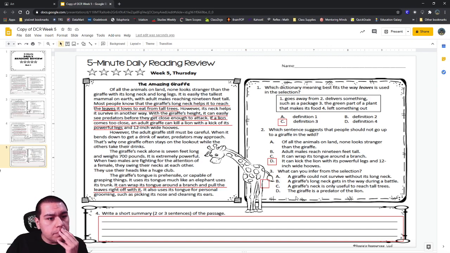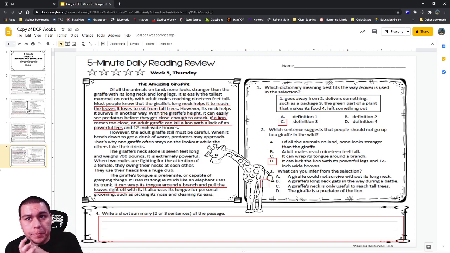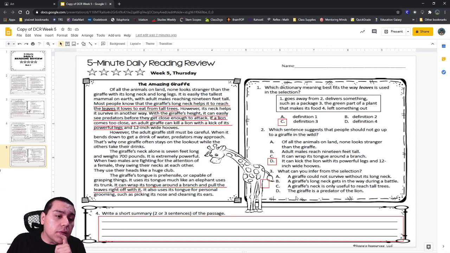To eat its food. Okay, so Christopher, tell me. If the giraffe can't eat, is it going to survive? No. If the giraffe doesn't see the predators coming, will it survive? No. So, does the neck help it to survive? Yes. Is it important that the neck is long? Yes. So answer choice A is a good choice because the neck helps it to survive 2 different ways.